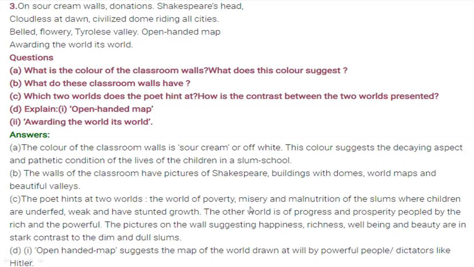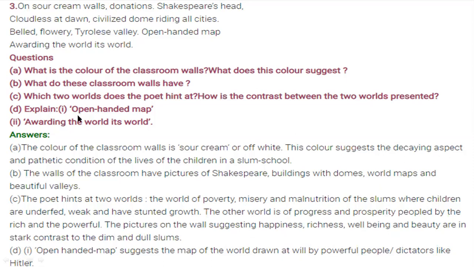They are just telling you the misery condition, poverty condition, and unhealthy condition of the slum area children. They are weak and they are not having any kind of growth there. And the other world is that of the progressive, prosperity, and powerful people. Every kind of facilities given there, richness is there, powerful is there. Means both of the words are given here. One side there is the life of slum area children, that is very atrocious there. Second side, the life is given of the world where they are getting richness, happiness, everything, but they are far away from such kind of life, and they have no chance to get such kind of life.